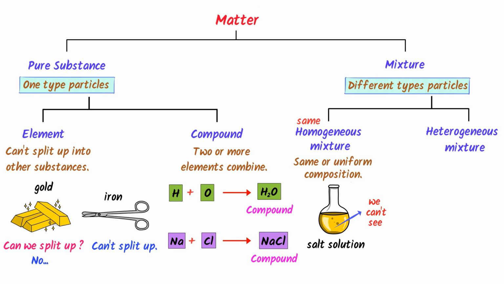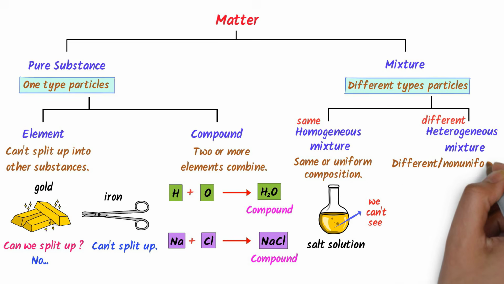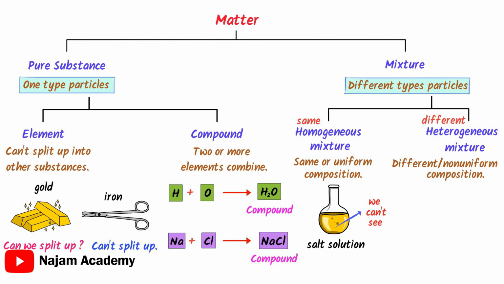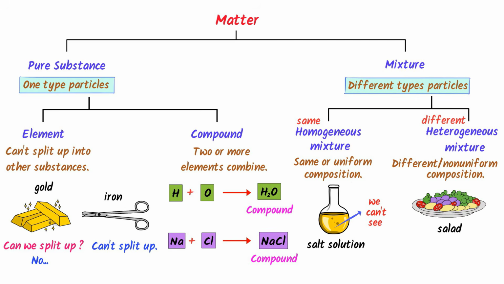So it is a homogeneous mixture, while the word hetero means different. So a mixture which has different or non-uniform composition is known as heterogeneous mixture. For example, consider salad. We can see that it has different or non-uniform composition. I mean, we can see the different particles of the salad. So it is a heterogeneous mixture. Hence note down these important types of matter.